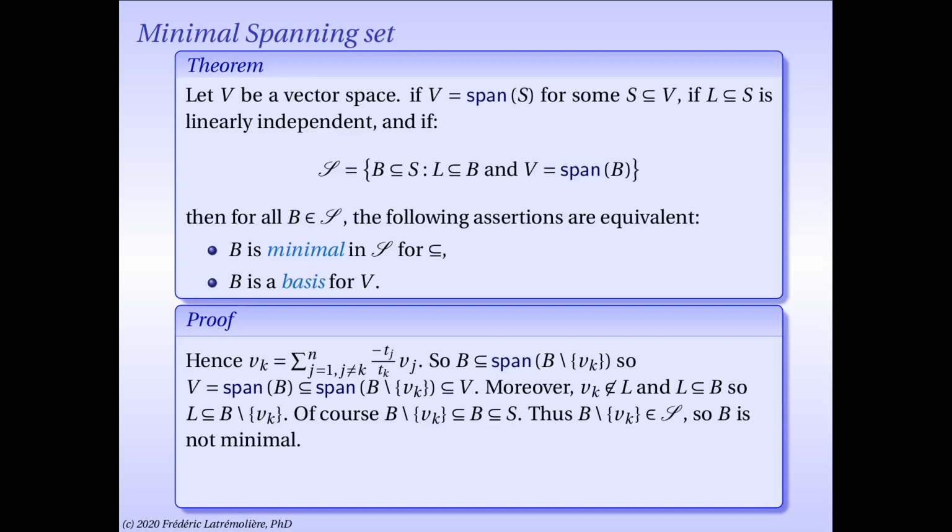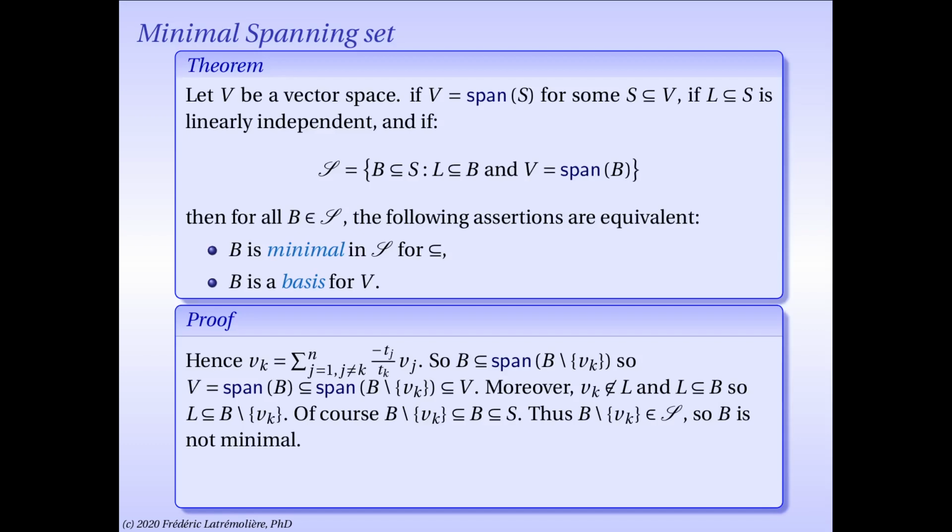Now why this is useful is because it shows that v sub k is an element of the linear span of B without v sub k. Of course, if you're a vector in B but you're not v sub k, you are in B without v sub k, so you're in the linear span of B without v sub k. So all of B is in the linear span of B without v sub k.